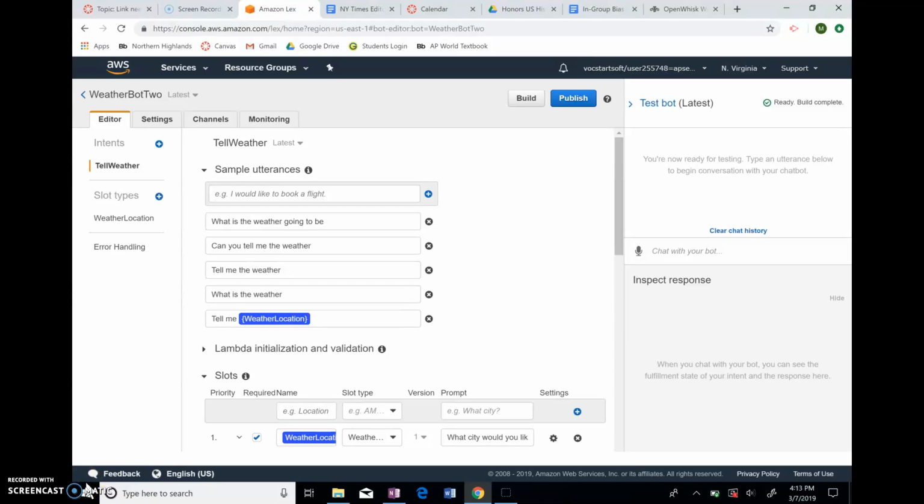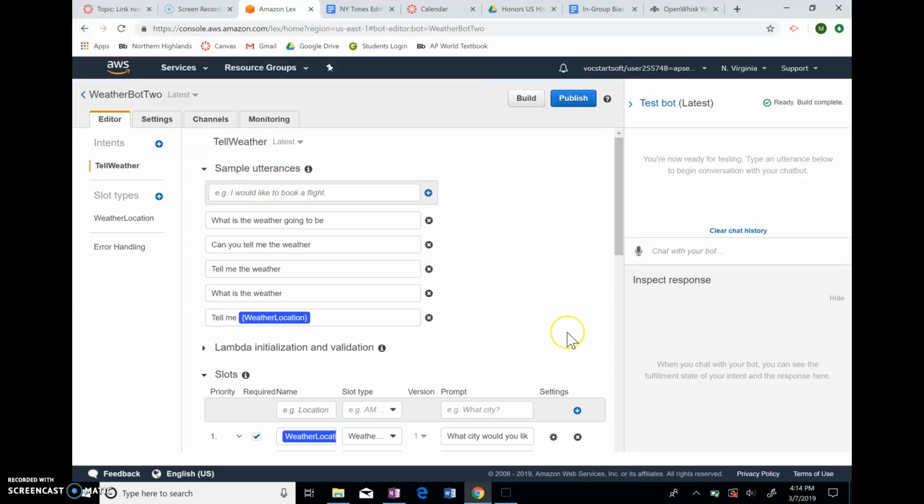I made a weather chatbot that can tell you the weather based on some of the data that you enter into the bot. So I started with an intent called tell weather, which would ask you to enter some sample utterances, such as what is the weather going to be, or can you tell me the weather, which acts as a conditional statement,